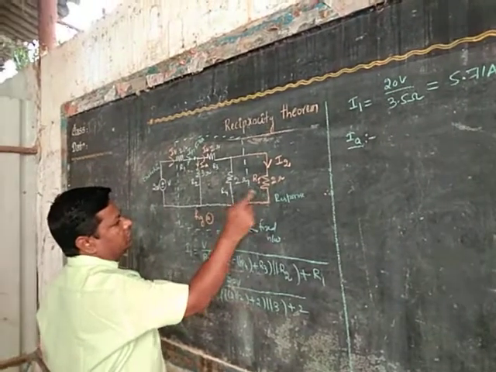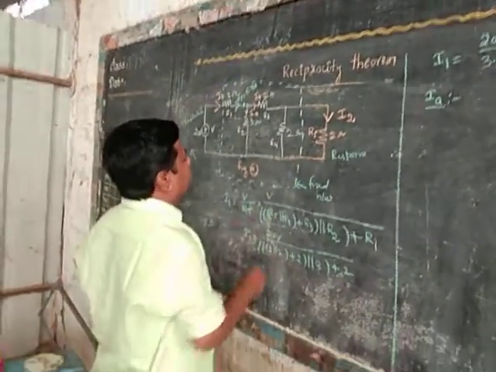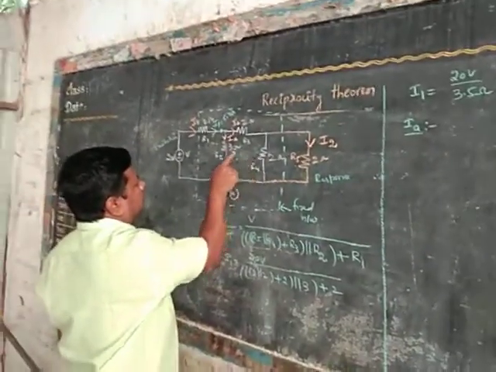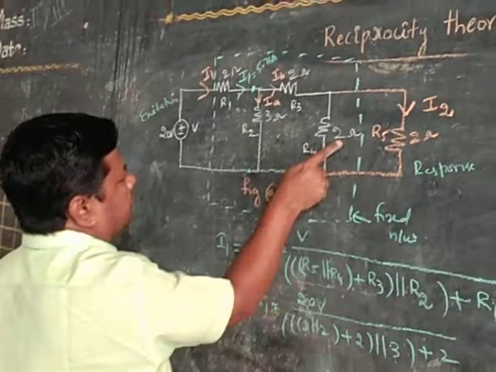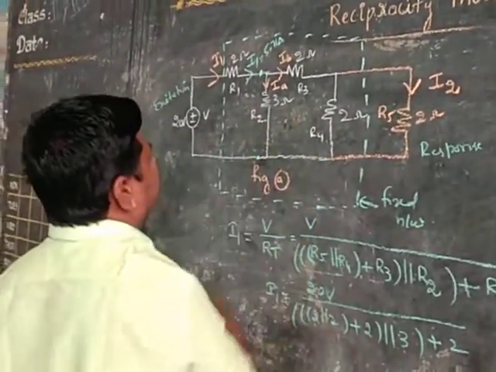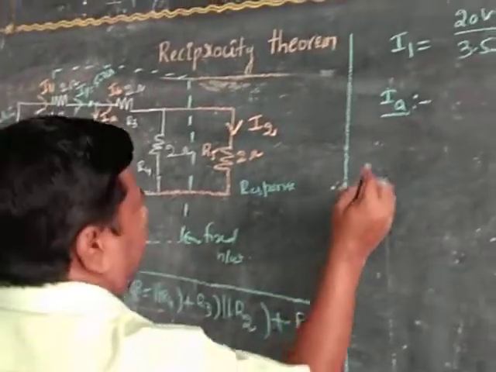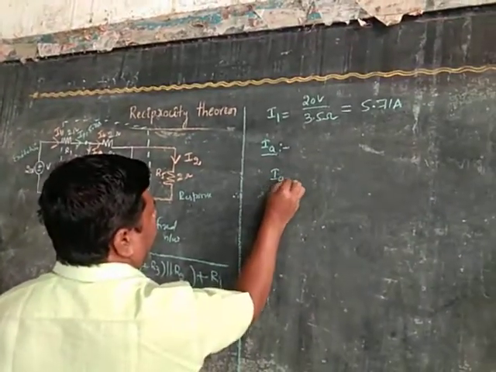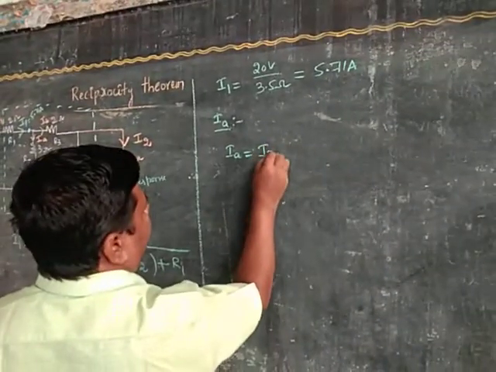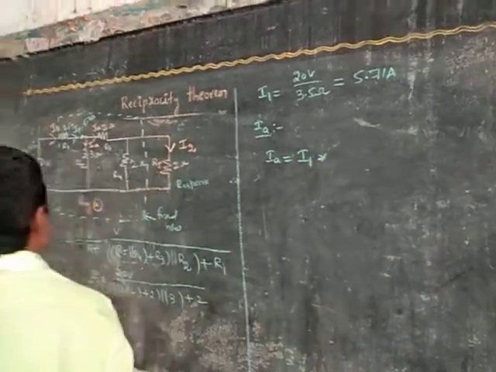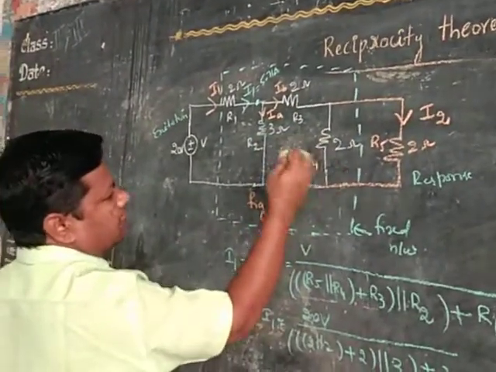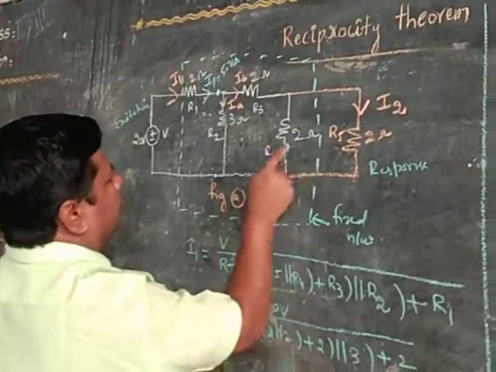Then IA is equal to, these two are in parallel. Then again these two are in series. Then IA is equal to opposite resistor by total resistor. So IA is equal to the I1 current into, okay, these three are a single resistor, these two parallel and series.